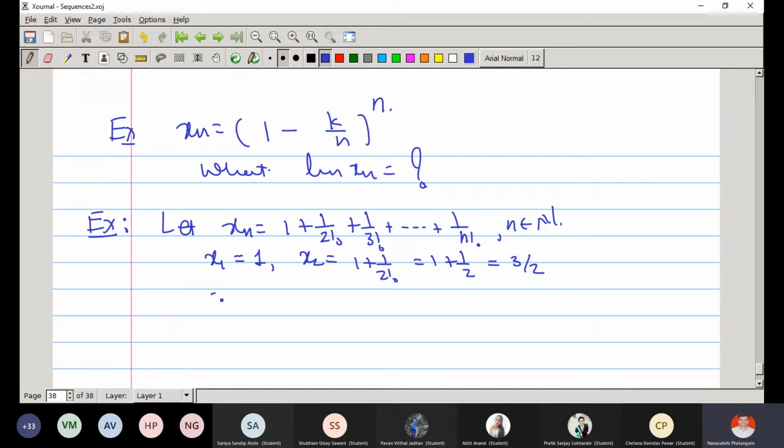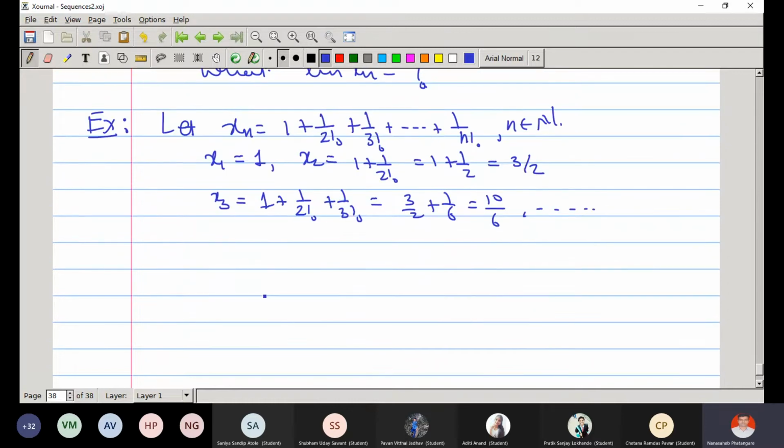Right? What is x3? 10 by 6. Is it correct? Yes, sir. So in this way, we can calculate successive terms.